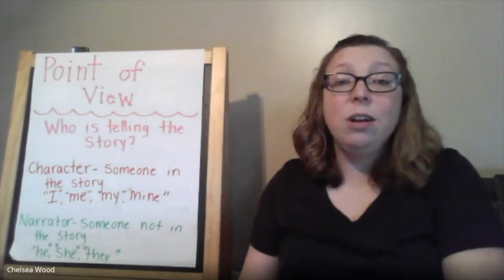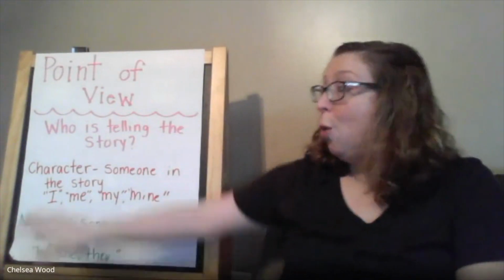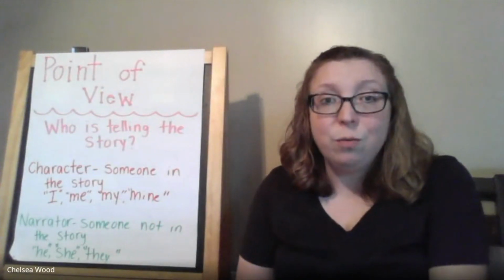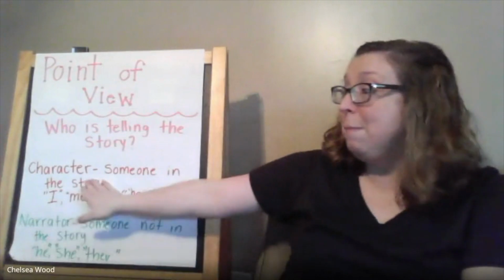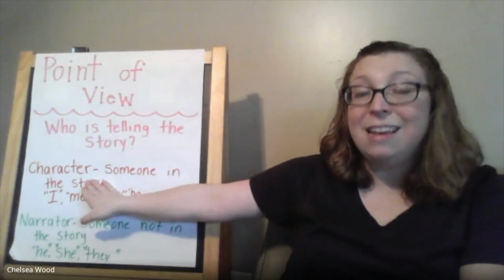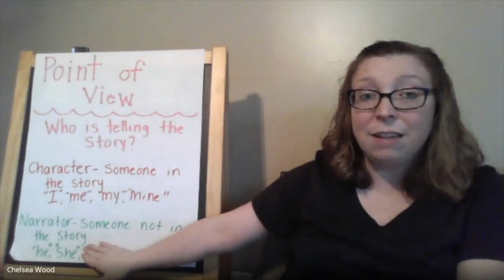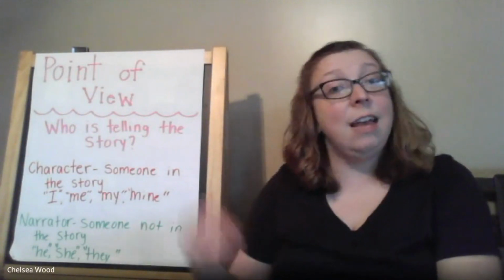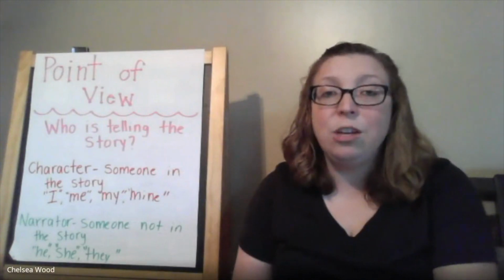So today we're going to learn how now there can be more than one character in a story. So what happens if you have more than one character? How do you know when someone else is talking? Well, yesterday we talked about those quotation marks. They look kind of like commas hanging in the air that go around words. Those are going to show you when someone new starts talking. If you see quotation marks, it means that a character in the story is talking. Then you have to use the words that the narrator says to figure out who's talking. Did they say, said mother bird or asked mother bird? Did they say, said dog or asked dog? That will tell you who's talking.